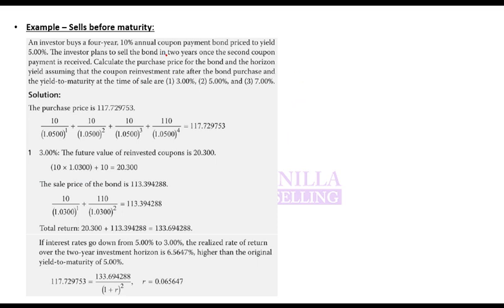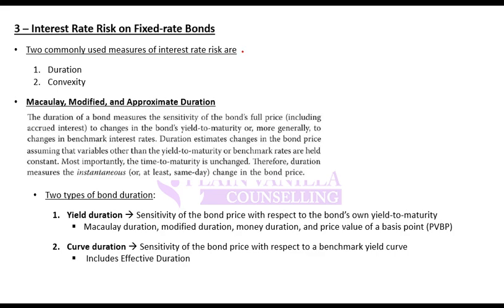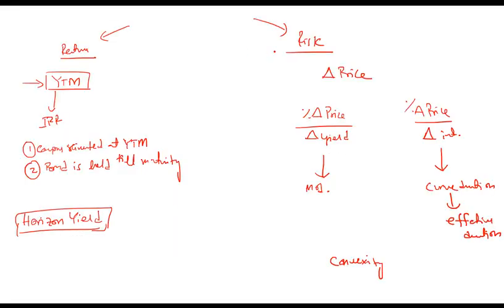Okay, so if you are selling before maturity or till maturity or whatever, in all the cases your actual return can be different from yield, and this is how you calculate it. Moving on to risk, we discussed how do we measure risk? We measure risk by change in return. And how does return change? One of the key changes comes from change in price. And how do we measure it? So percentage change in price to change in yield or change in interest is known as duration.